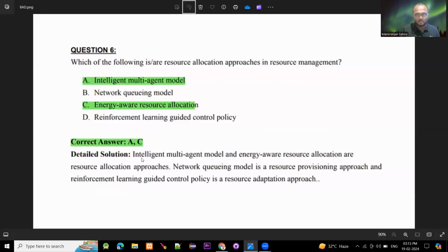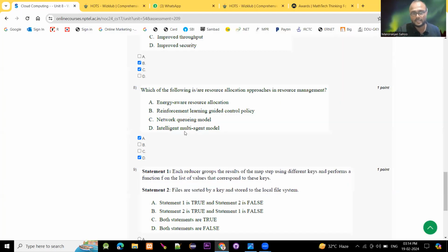The intelligent multi-agent model and the energy-aware resource allocation are resource allocation approaches. The networking model is a resource provisioning approach, and the reinforcement learning guided control policy is a resource adaptation approach. So the intelligent multi-agent model, option D, and energy-aware resource allocation.